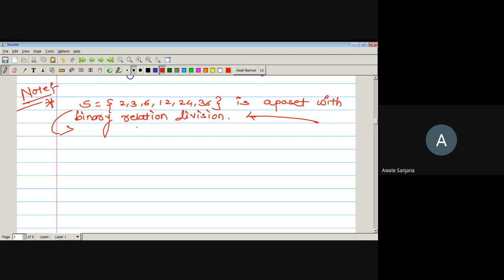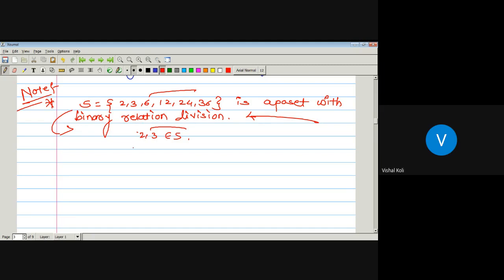2 and 3 are elements belonging to set S. Yes, no problem there. The LCM of 2 and 3 is 6, and 6 is a member. And the greatest lower bound, sir.